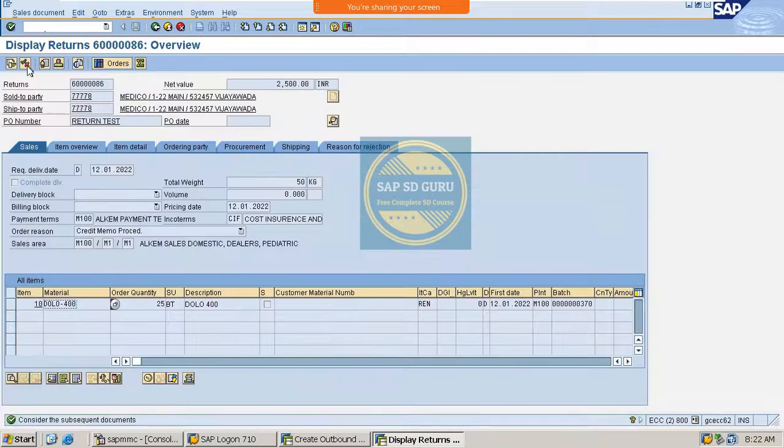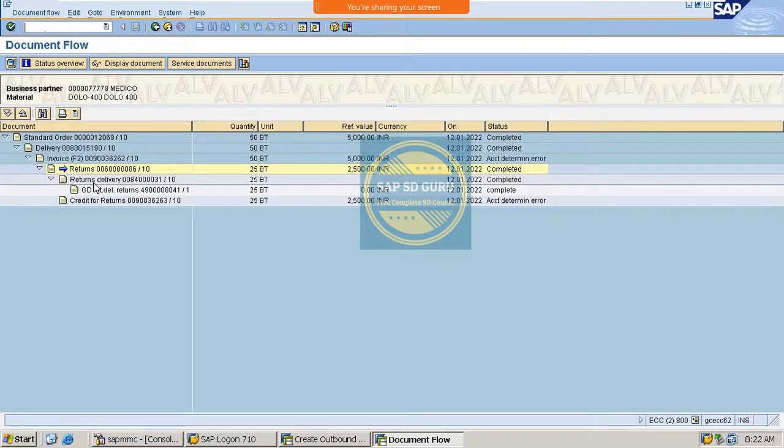So this is about the return process. And if you go here, see, the return order, this one, and the return delivery. This is goods receipt and this is credit. So this is about the return process, and in our next class we will discuss the creation of credit memo request. I think you are clear with this session, and I am going to conclude it now.